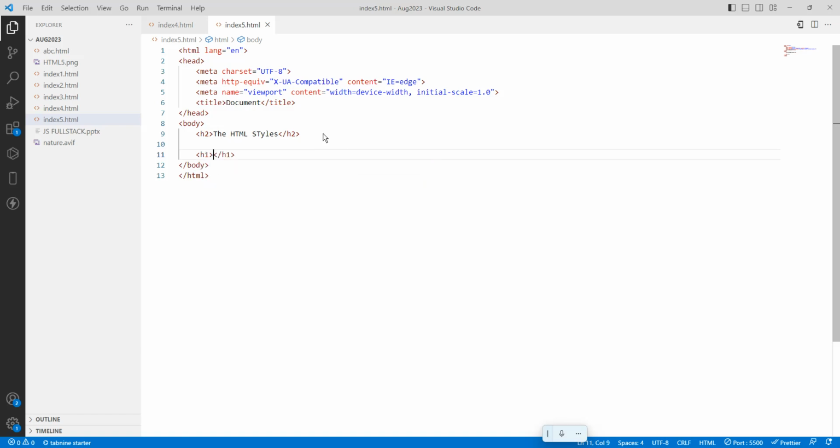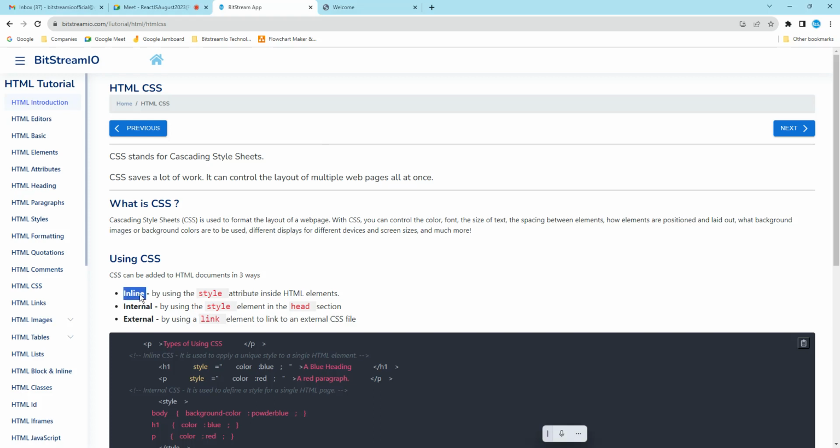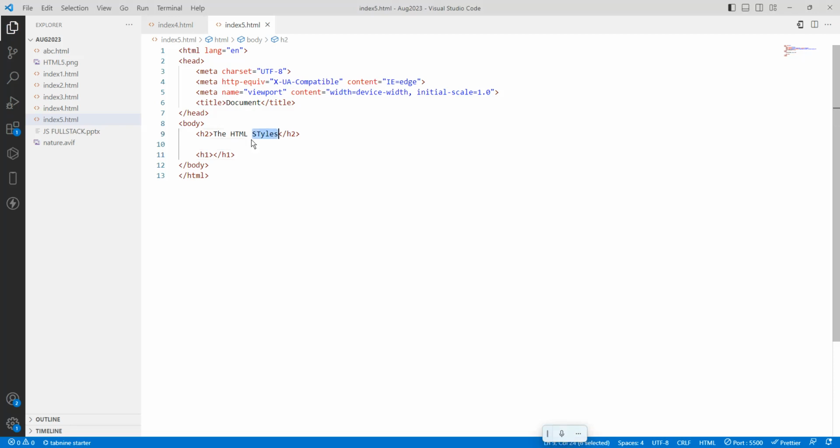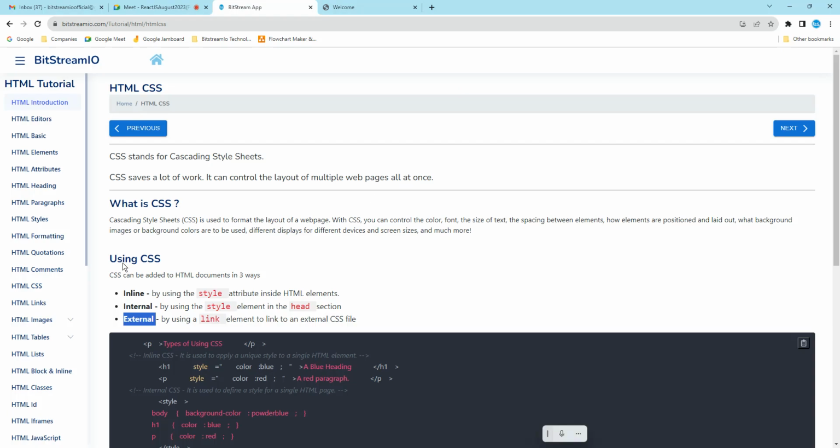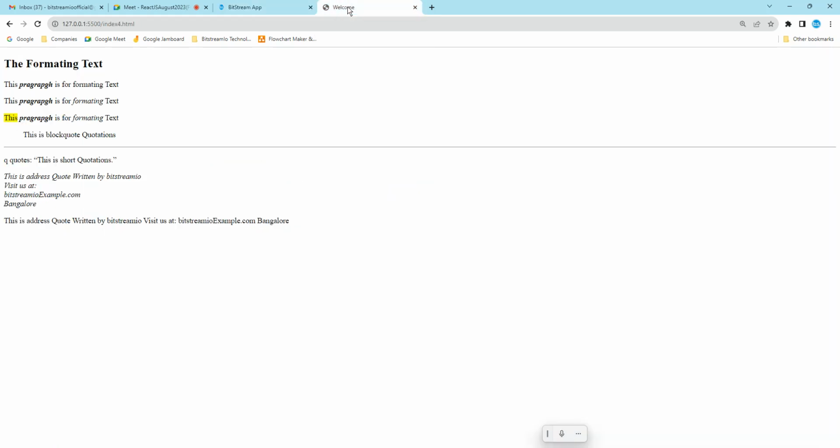H1. So there are three types of styles. Inline is there, internal is there, external is there. First of all, we will understand what the styles are. What is the style? So style uses CSS. What does CSS mean? CSS means cascading style sheet. It is used to format the layout of web pages. With CSS, you can control the color, font, size, text, spacing between the elements, how elements are positioned and laid out, what background images and background colors are used, different displays for different devices and screens, and much more. So that is what we are going to use.